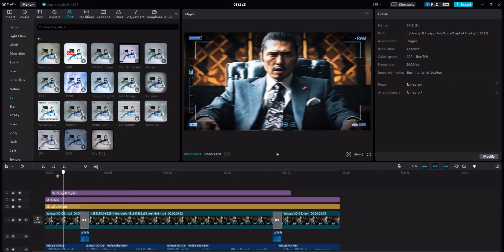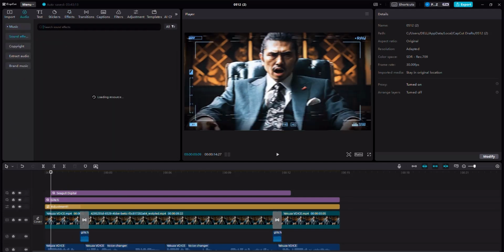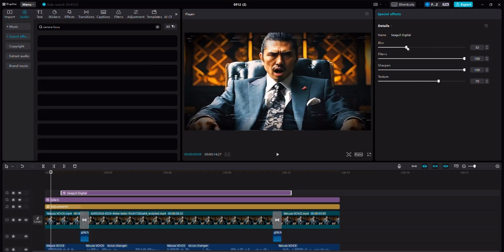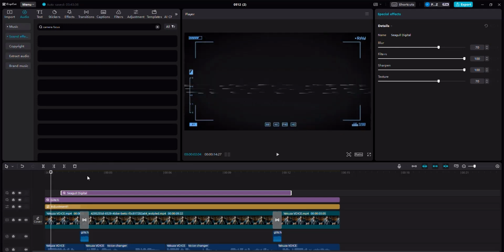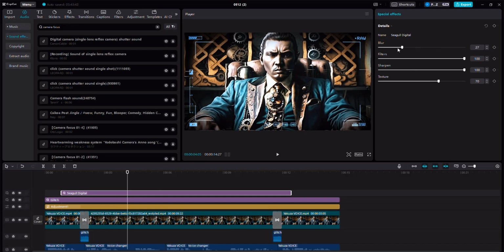And of course, let's go to the beginning and then add an audio, which we're going to go to the sound effects in CapCut. We're going to look for camera focus, so that we can add that to showcase that the camera is going to start focusing. We can also edit the blur because the blur is quite heavy here. We want to not have a huge blur. We want to keep the characteristics of the video, so let's decrease the blur, right, like this. All right, and then here, if I go to the sharpen feature, I can also edit these. Texture, well, not that much.